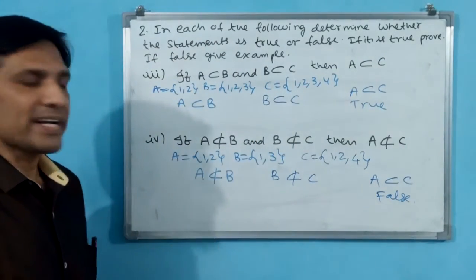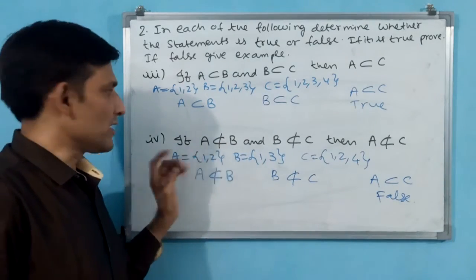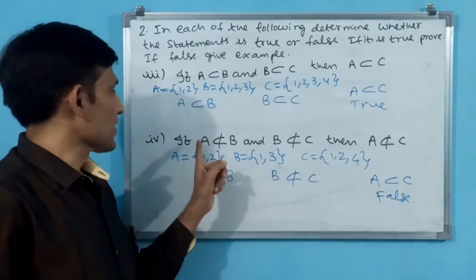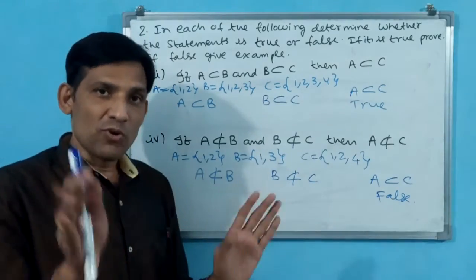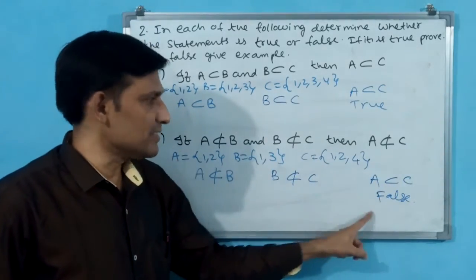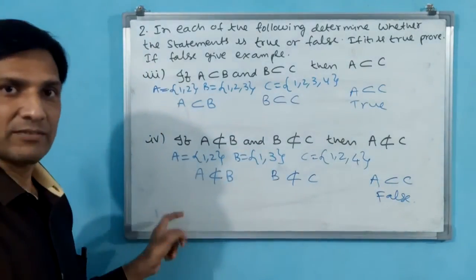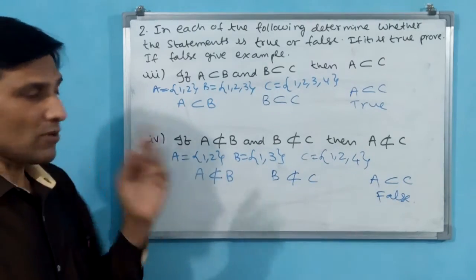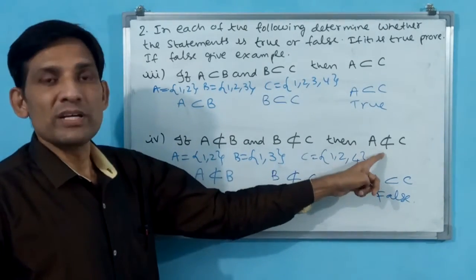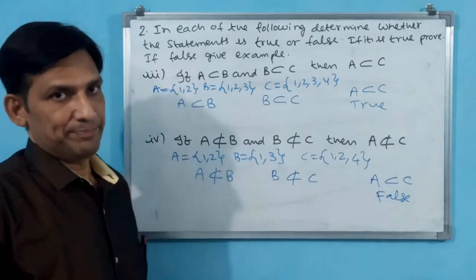That means there is no guarantee that if A is not a subset of B and B is not a subset of C, A is also not a subset of C. No, A may be a subset of C. This is the funda we have to understand. Like this, elements come automatically, and this is going to be proved false.